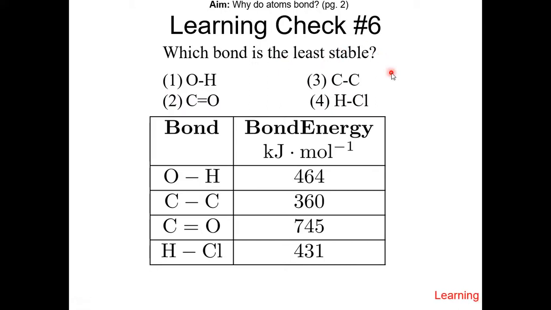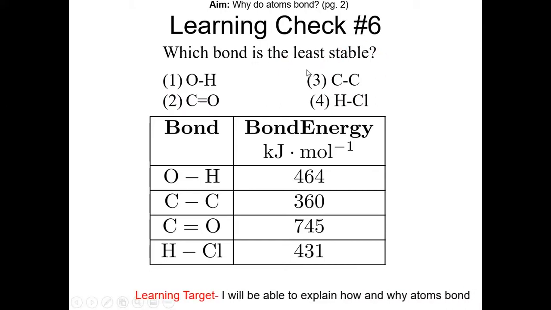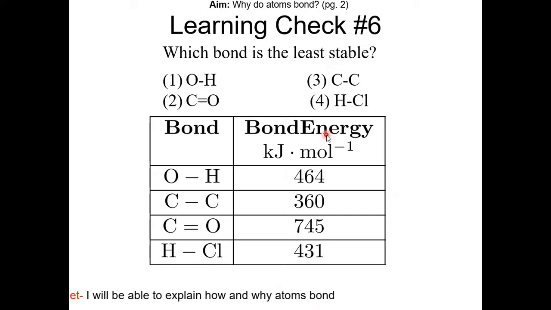Which bond is least stable? Pause the video and resume once you have the answer. In the context of chemical bonding, a bond that's least stable will be the easiest to break. So based off the bond energy, which one is the lowest? That'll be the CC single bond. So the answer is choice 3. That'll be the easiest to break, therefore the least stable.